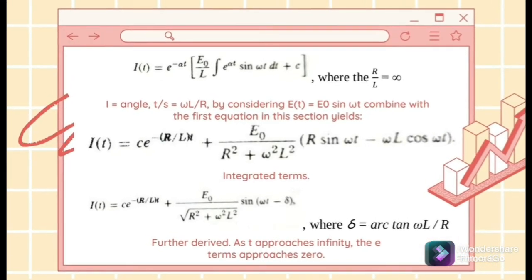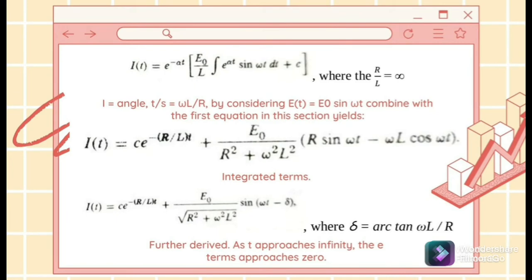Let's say the current from the previous graph is known, with the angle as a function of omega inductance over resistance, by considering E(t) equal to E0 sine omega t combined with the equation, which yields the equation above.